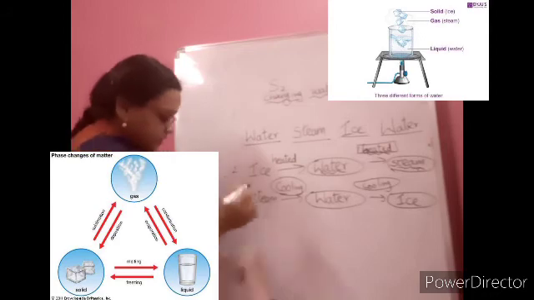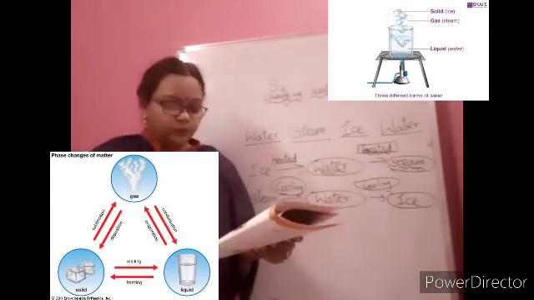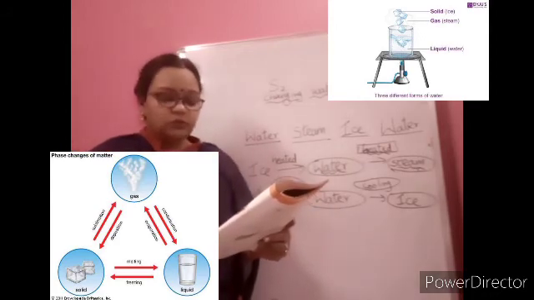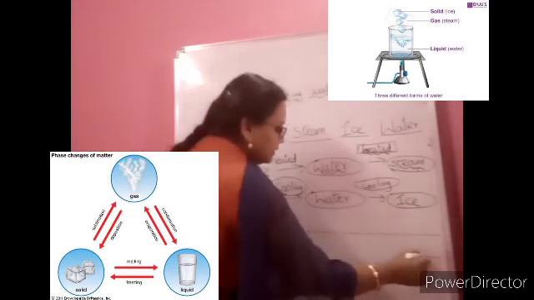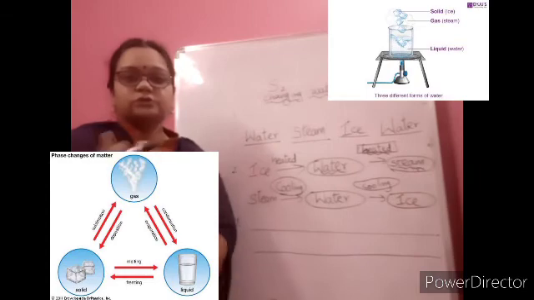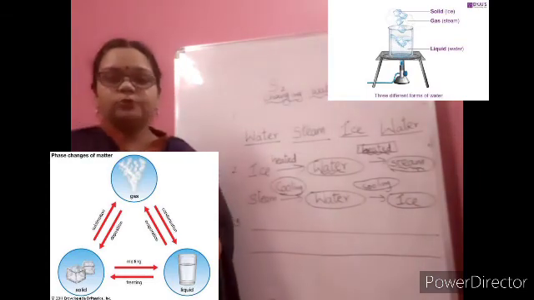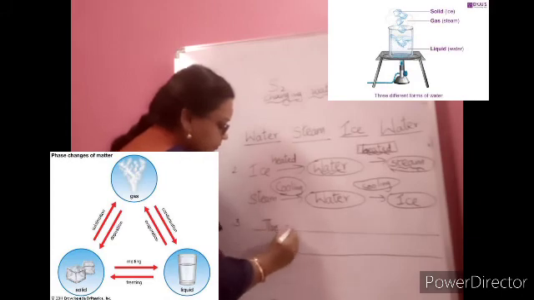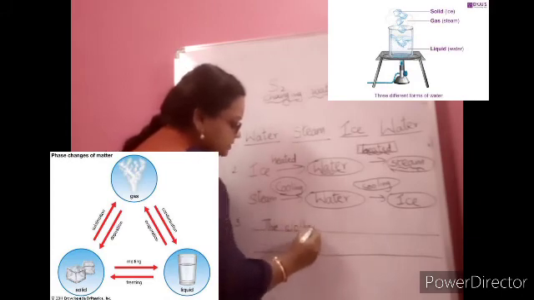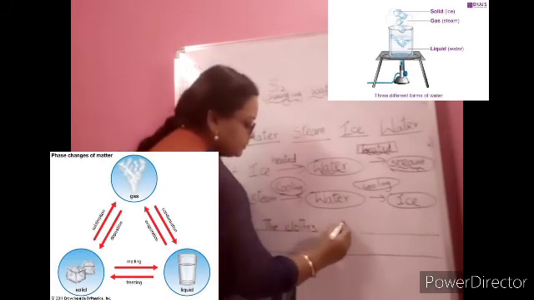Now third question, you see, what happens when you put the wet clothes outside on a sunny day? What will happen, children? On a sunny day, you are keeping the wet clothes. Your mummy told you to put it. So what happens? The clothes get wet or dry?